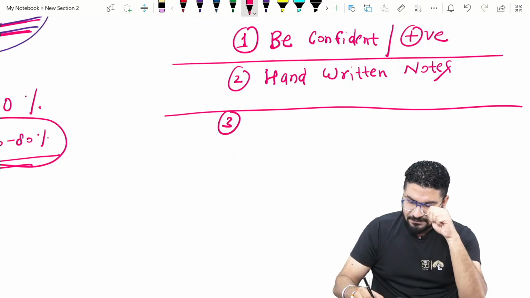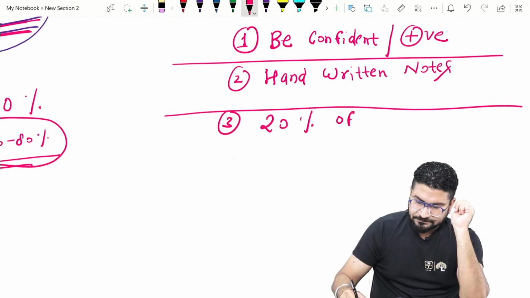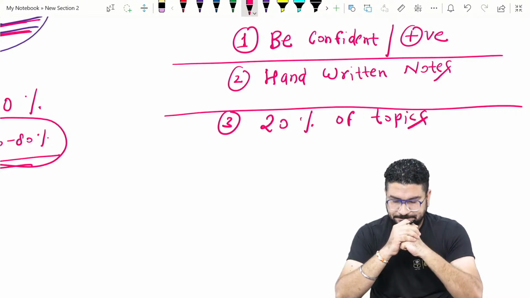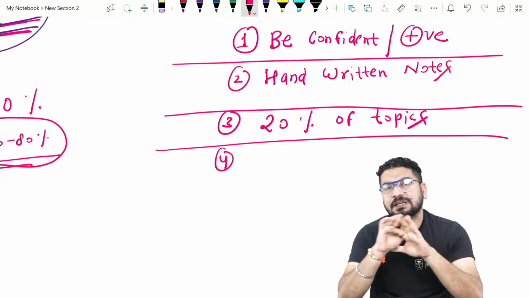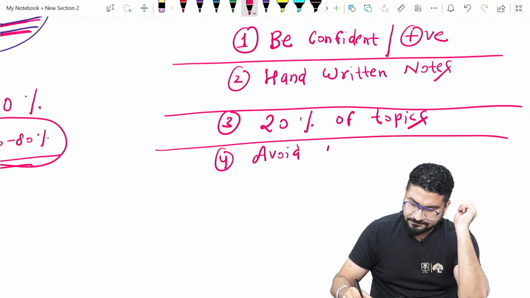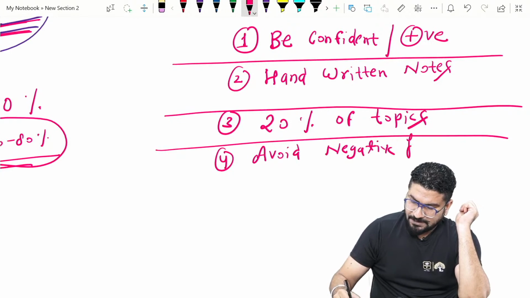Third thing is to focus on those 20% of topics. That should be your strategy. And fourth is avoid negative people. Just completely avoid them out of your life. Avoid negative people, avoid negativity.